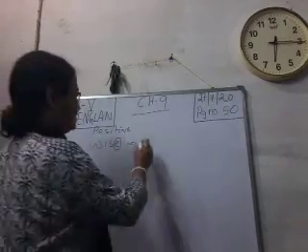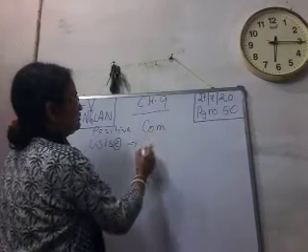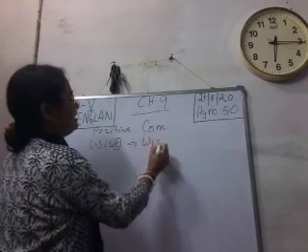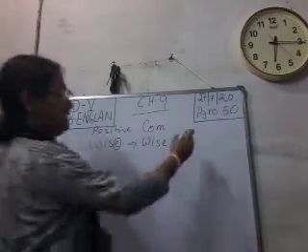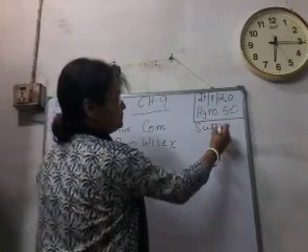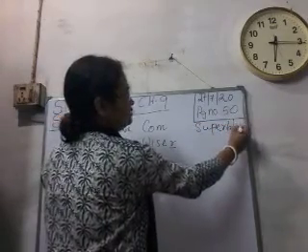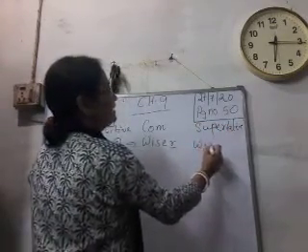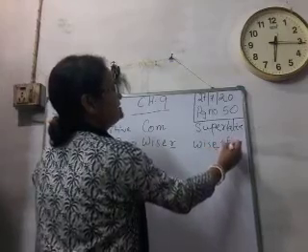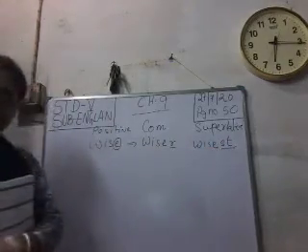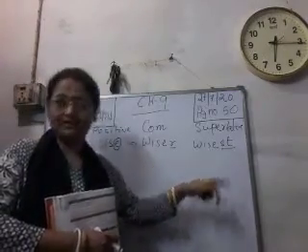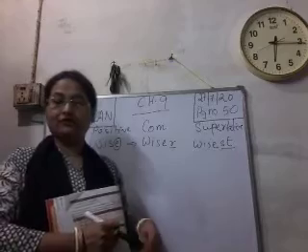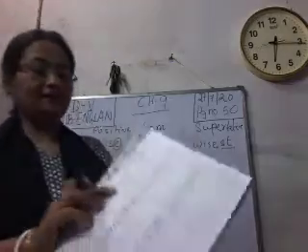So for comparative, we will write W-I-S-E-R, we will simply add R, and in superlative, W-I-S-E-S-T only, not E-S-T, only S-T when the word itself ends with E. That one I have already told you. That is on page number 51 you will find.